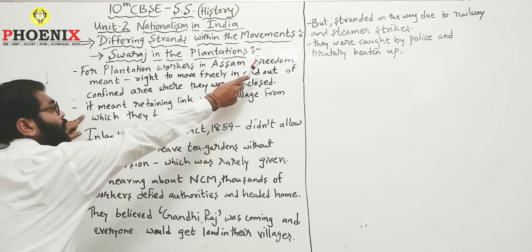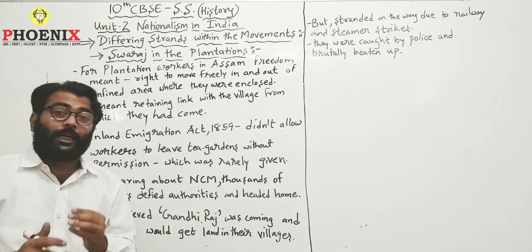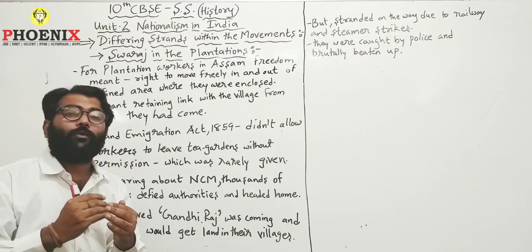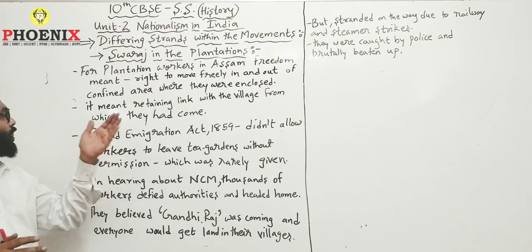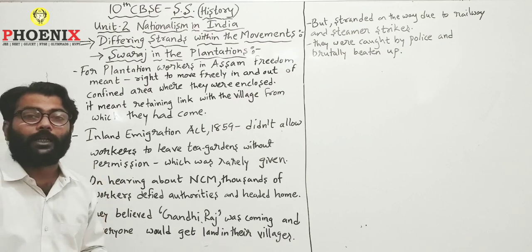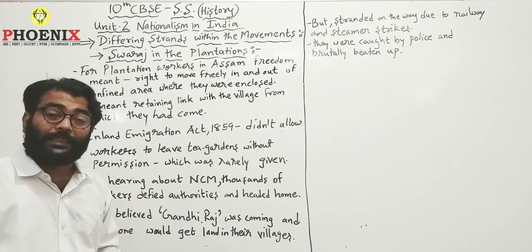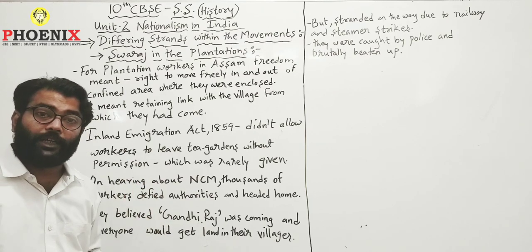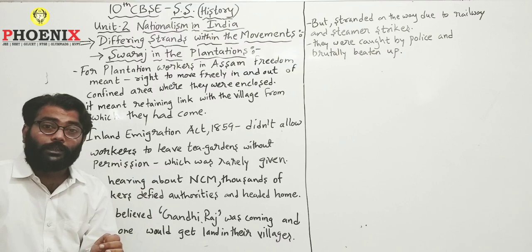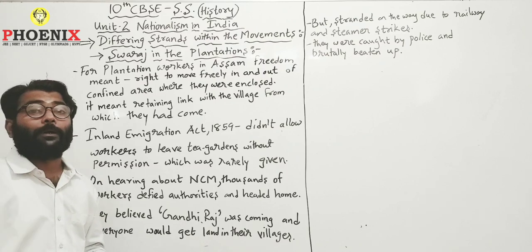Swaraj means freedom. Retaining means continuing. Yes, if you have retained something, it means you have continued that. So they wanted to retain the link with the villages from which they had come. I told you earlier in this topic that all the people who worked in the plantation did not necessarily belong to Assam or the nearby villages. They came from far away regions and villages of the country. Some of them were brought there as workers, as laborers, or in simple terms bonded laborers, who had to work there until their punishment got over.